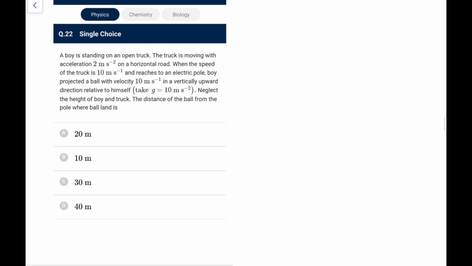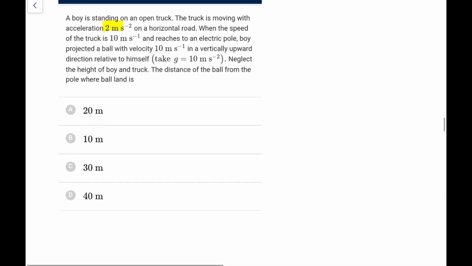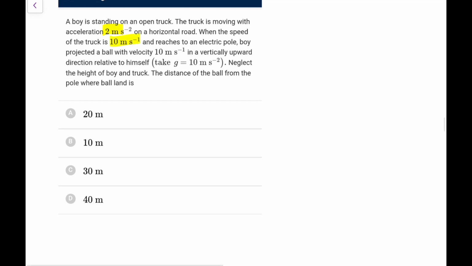Next, a boy is standing in an open truck going with an acceleration 2. When the speed of the truck is 10 and it reaches an electric pole, the boy projects a ball with velocity 10 vertically upward relative to himself. Neglect the height of the boy and truck. Find the distance of the ball from the pole where the ball lands. So this is the pole here, and when it is projected, the velocity would be 10 here, 10 here. This is ux and this would be uy.